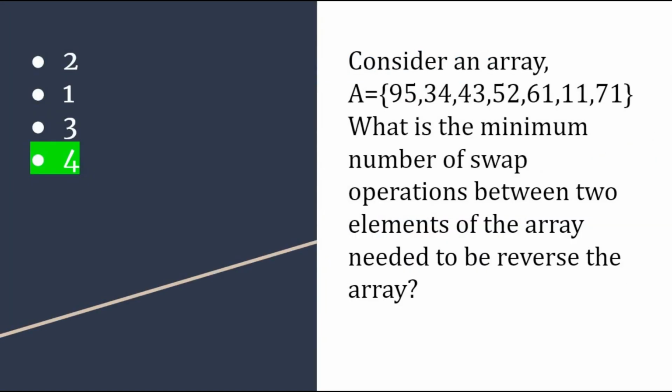Okay. So the first question is, consider an array A equal to 95, 34, 43, 52, 61, 11 and 71. What is the minimum number of swap operations between two elements of the array needed to reverse the array? Okay, so you can pause the video and try its solution. Once you solve this question, you will get the answer as option D, 4.